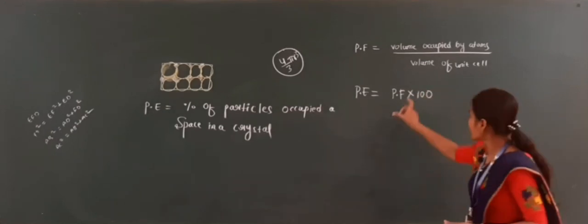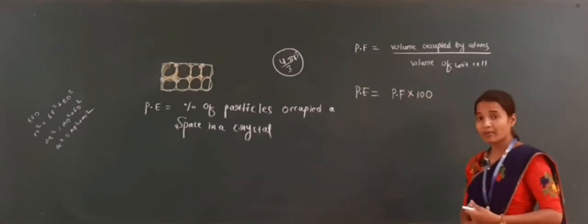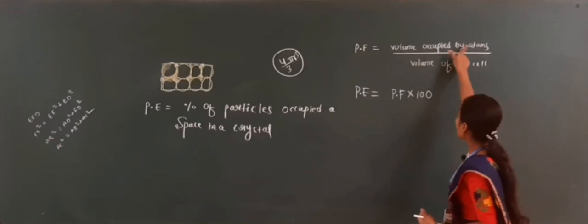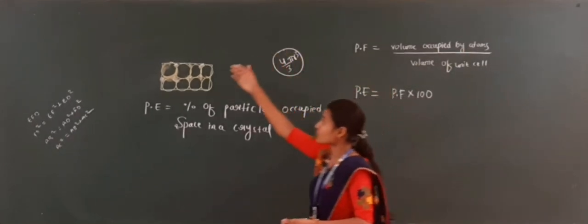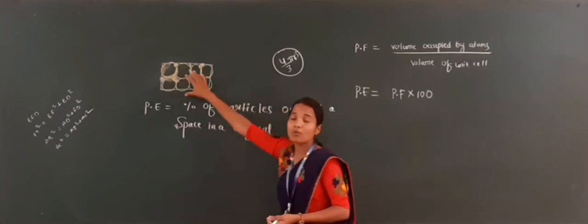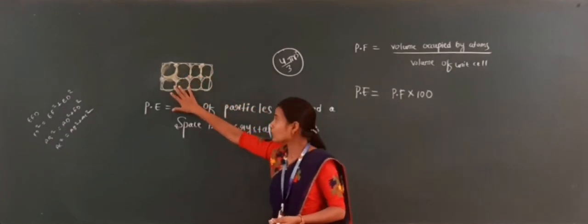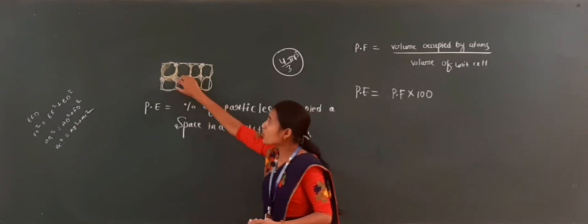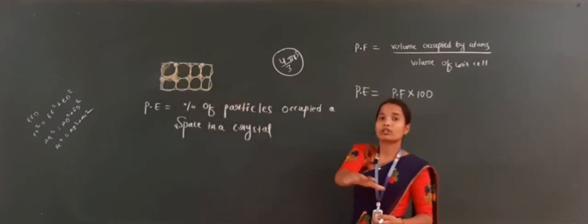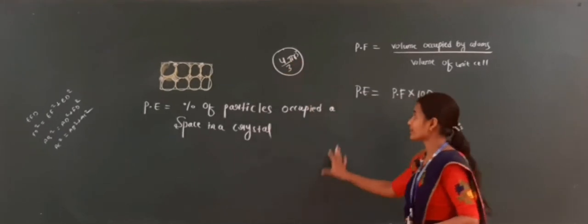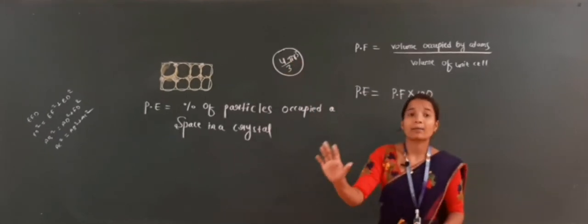Packing fraction means the volume of the atoms relative to the total volume of the cell, and taking that as a percentage gives the packing efficiency.